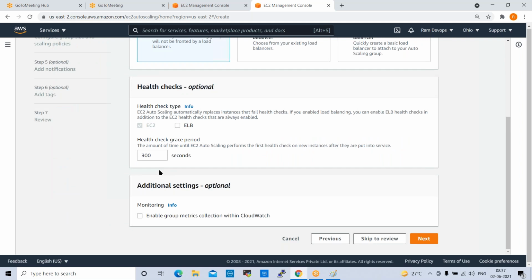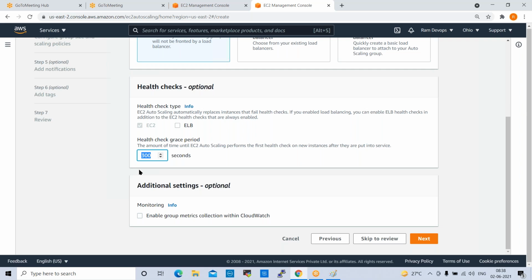health check grace period. What is this? So health check grace period, by default it is showing 300 seconds, means 5 minutes. So normally what will happen? Whenever network is up and down, some fluctuations will happen, right? 1 minute it will be up, 1 minute it will be down. So normally network fluctuation will happen for 1 minute or half minute, it will go down and come up again. So that is why by default they are showing 300 seconds, 5 minutes. If any network is fluctuating for 1 or 2 minutes, auto scaling will check whether it is really down or not.